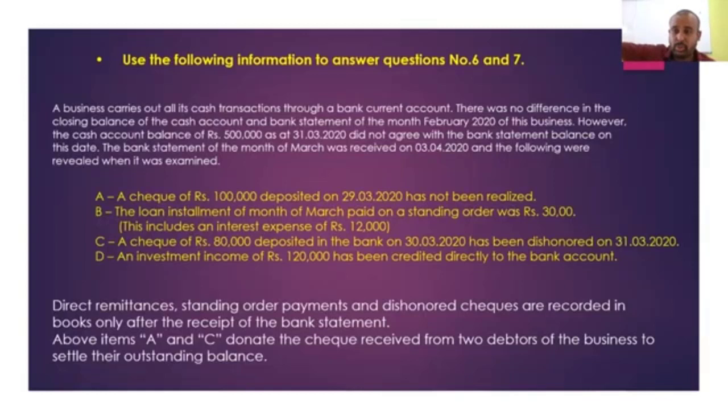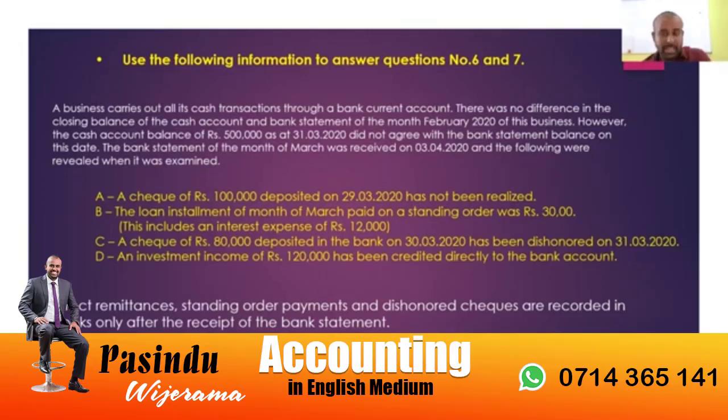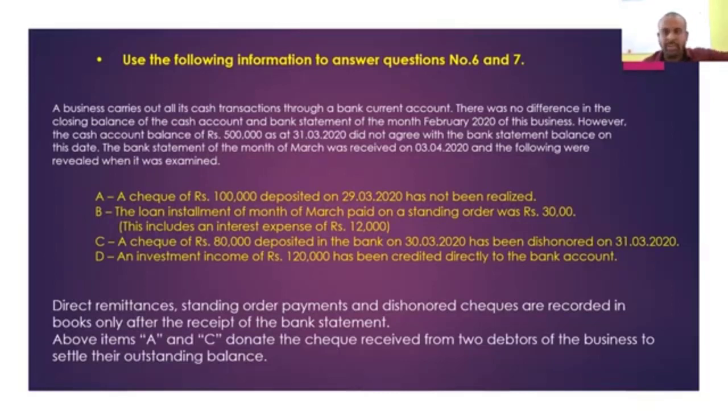Whether the bank has realized it or not, that is not something we need to adjust in our account. It's a timing difference, so when the time comes, it will be recorded in the bank statement. But adjustment number C: you deposited a check received from a debtor, but subsequently it got dishonored. Now these are two different things. The first is a timing difference. Timing differences are not affected to the business books of accounts, but the transaction C treats as an omission. Dishonored checks have not been accounted.